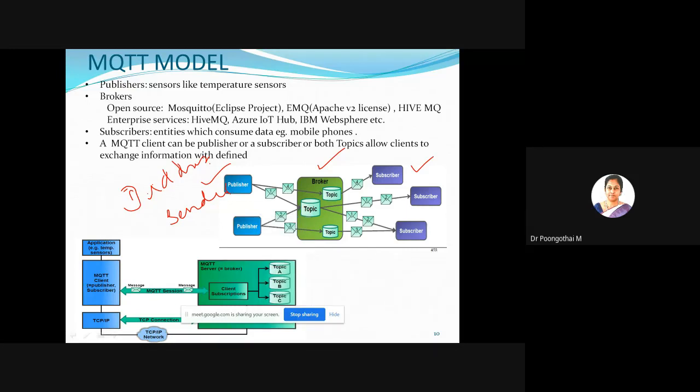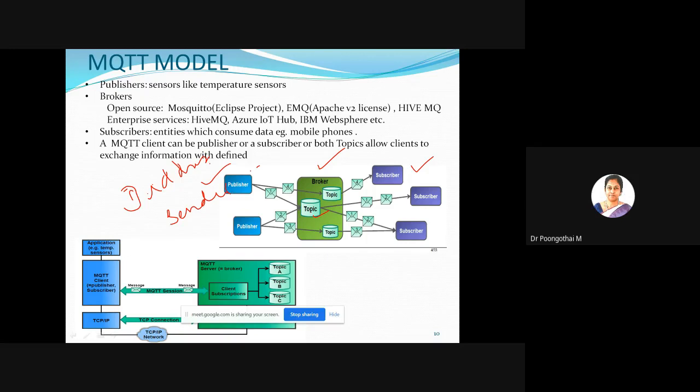And the fourth point: a client, either publisher or subscriber, can receive these messages by subscribing to that topic. Every message is associated with a topic, and based on the topic, it can receive the information from the broker. As already mentioned, there is no direct connection between your publisher and subscriber. All the clients can publish and subscribe. And the important thing is that MQTT brokers don't normally store messages. These are the important points to note for implementing your MQTT protocol.